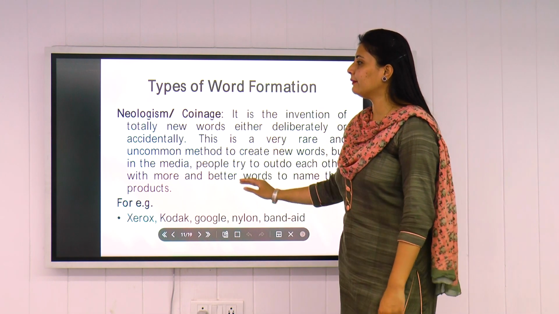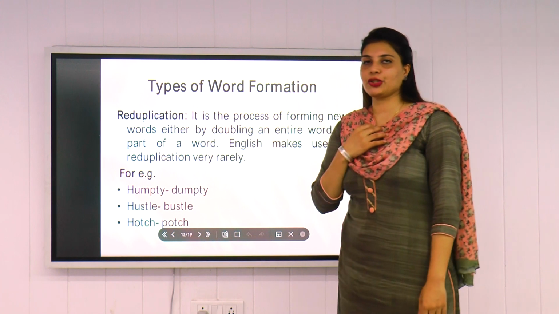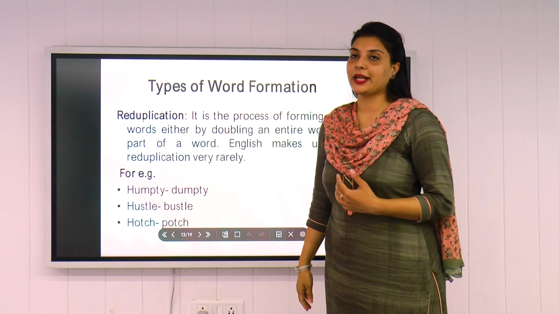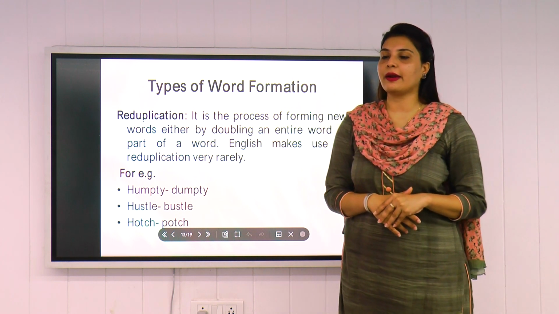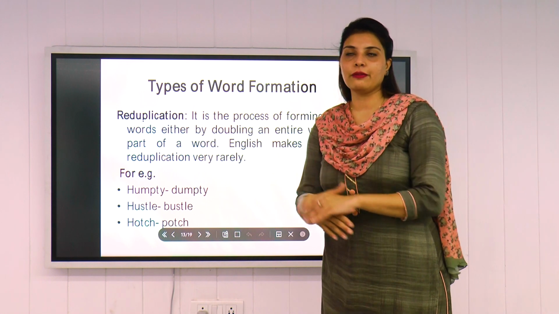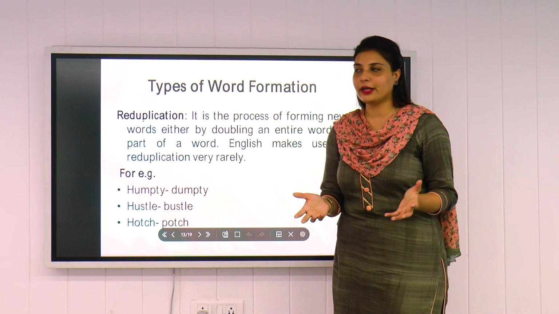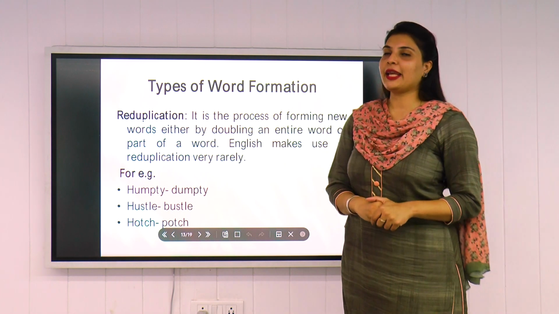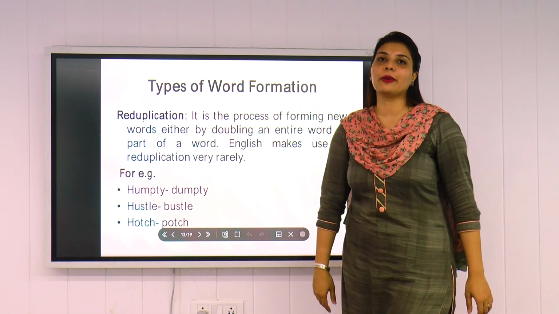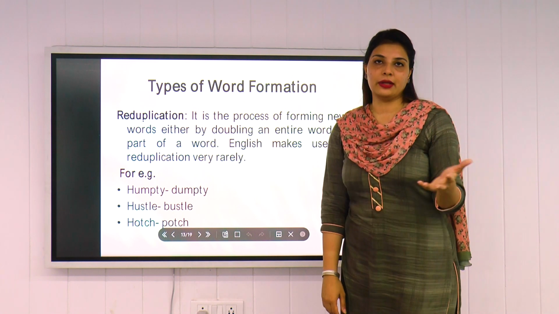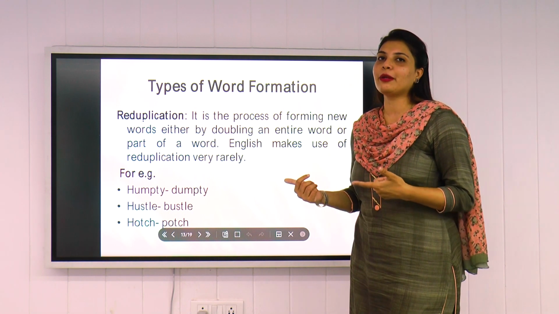Next type we have is reduplication. Now again, you need to understand what reduplication is. Duplication means to have a duplicate of something. Now how it works: it is the process of forming new words either by doubling an entire word or part of a word. English makes use of reduplication very rarely, so we hardly use this method. It is more common among toddlers, whenever we teach toddlers or young children. So this is a more common method over there.